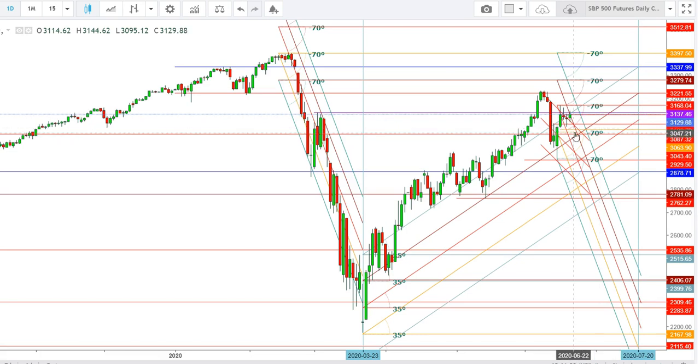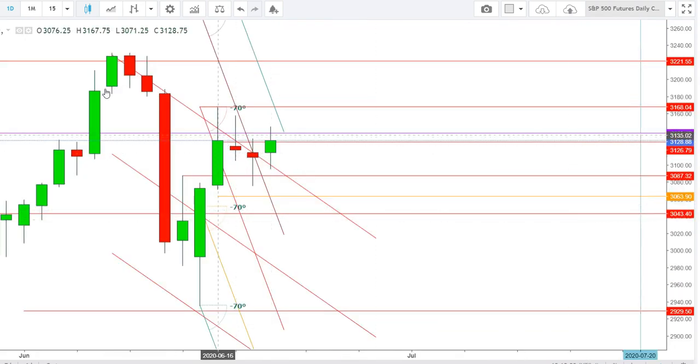Here I find that if the S&P 500 futures close this week below the levels of 3061, we will see the S&P 500 futures remain very volatile during the upcoming weeks. So let me zoom this zone to make it more clear.